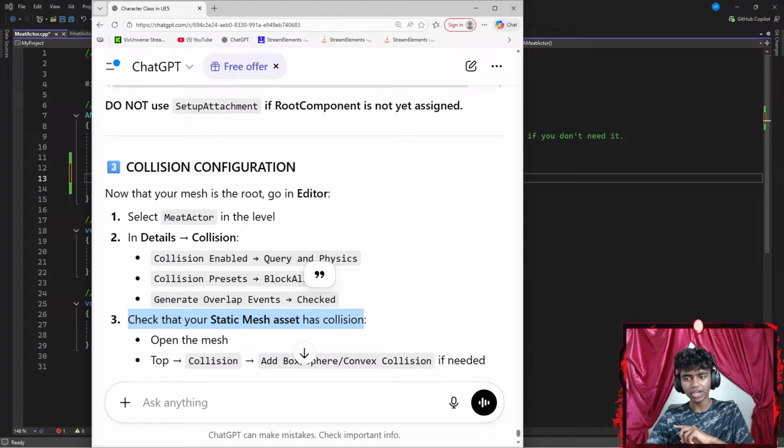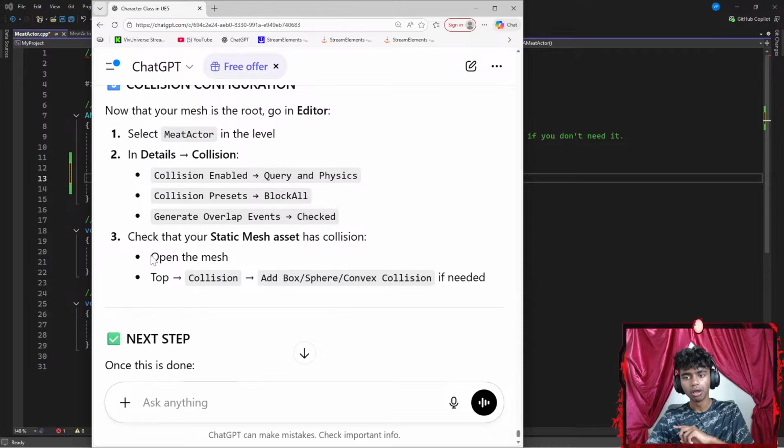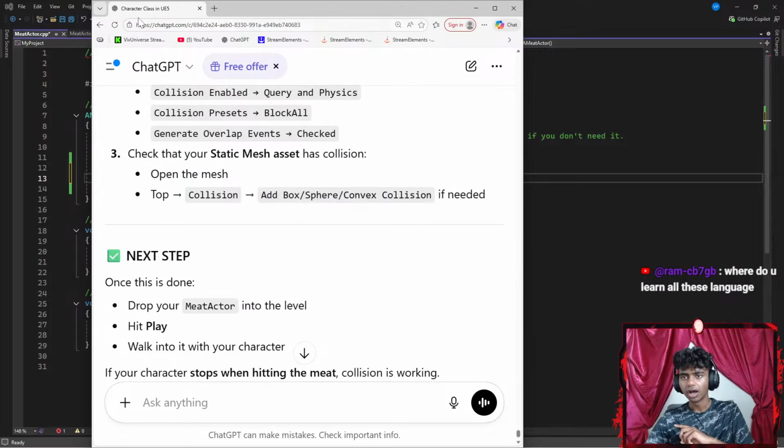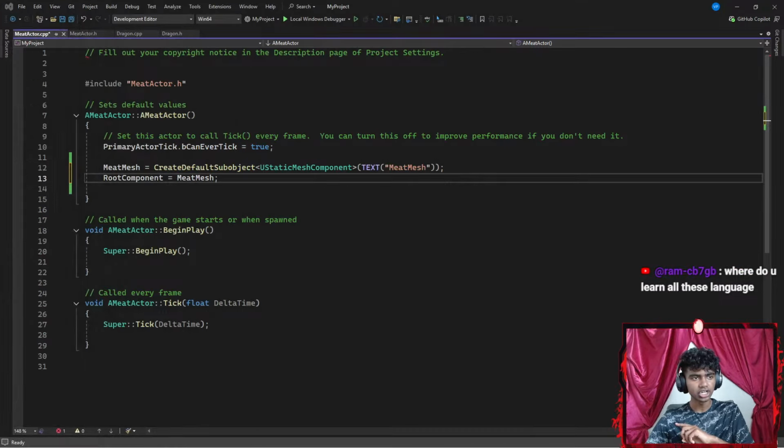Check that your static mesh asset has collision. Open mesh, top collision, add box, sphere, convex collision if needed. Next step, okay, I want to get the chat here so I can actually read the instructions while I go, because I feel this part is a bit new.